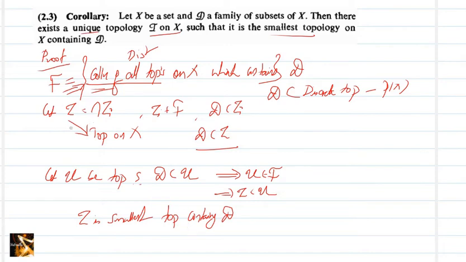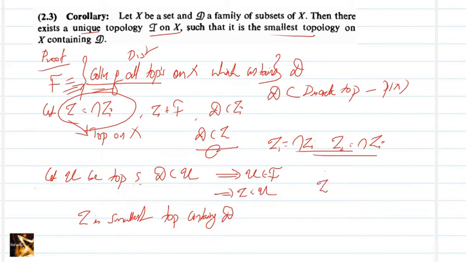And what about the uniqueness? Uniqueness is very clear from this definition because tau is taken as the intersection of the tau i's. And this topology tau is said to be generated by D.